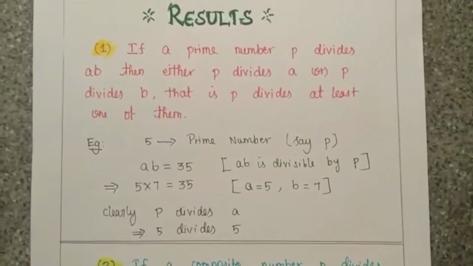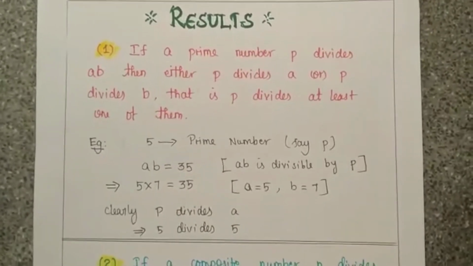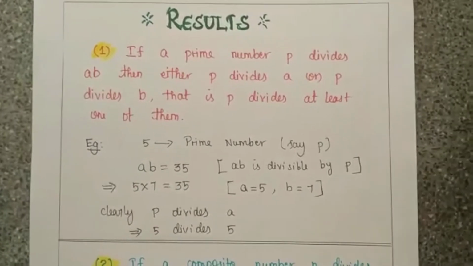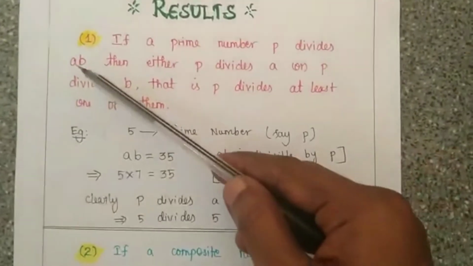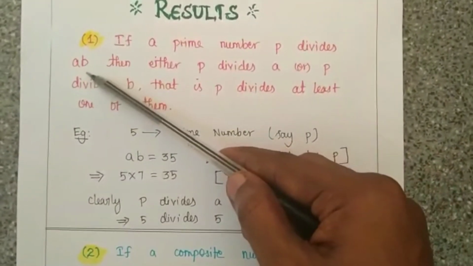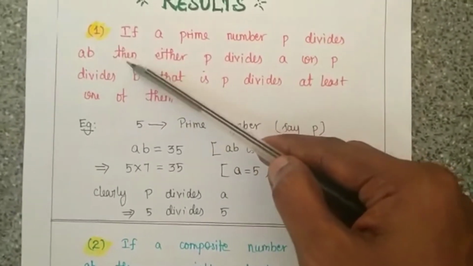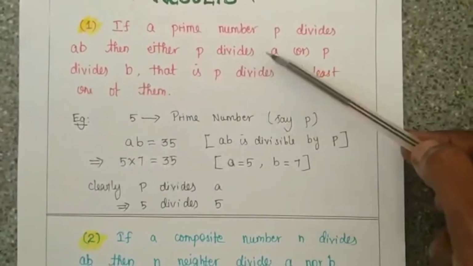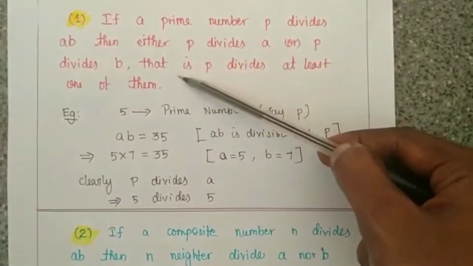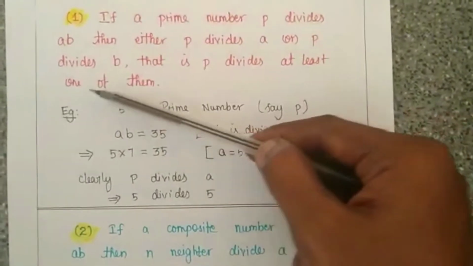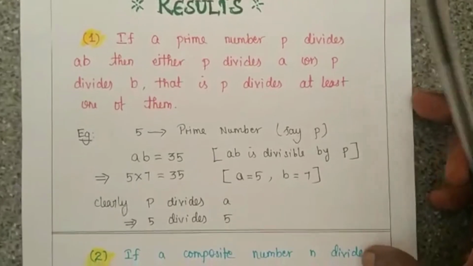So based on the fundamental theorem of arithmetic, we have two important results. The first result is, if a prime number p divides AB, that is A into B, A is a number, B is another number, the product is AB, then either P divides A or P divides B, that is, P divides at least any one of them. So let me explain this result with one small example.